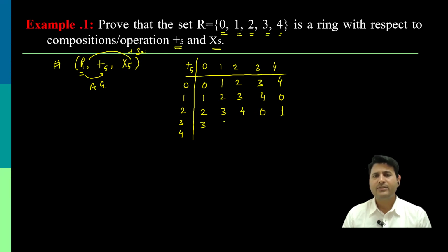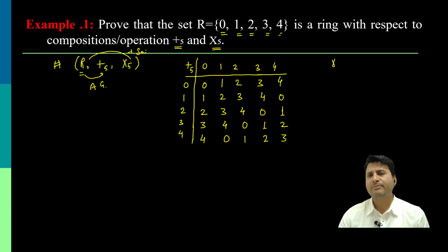Then 3 plus 0 is 3, then 4, 5, 6, 7, and so on, and in the last row 4, 5, 6, 7, 8. 8 in mod 5 is equal to 3. This is the table for addition modulo 5.